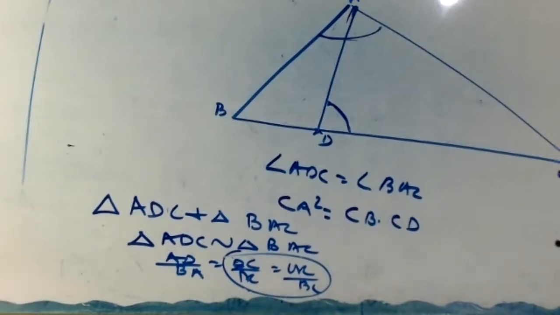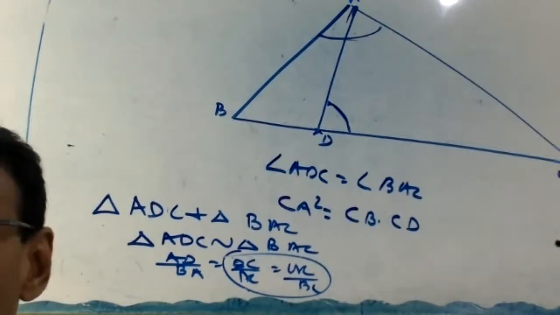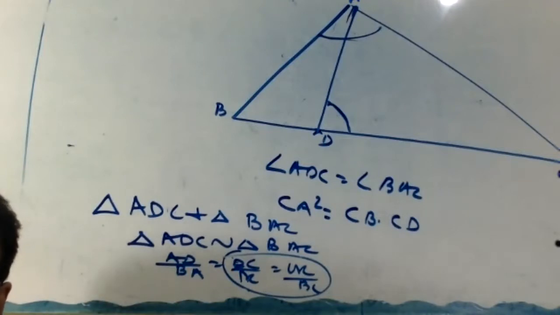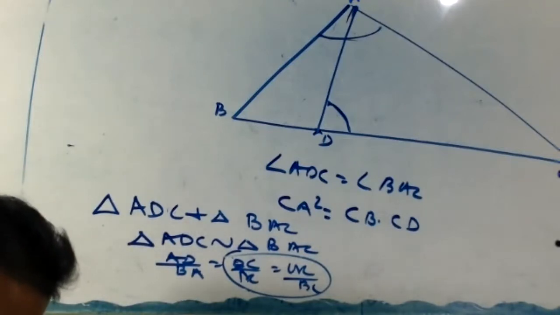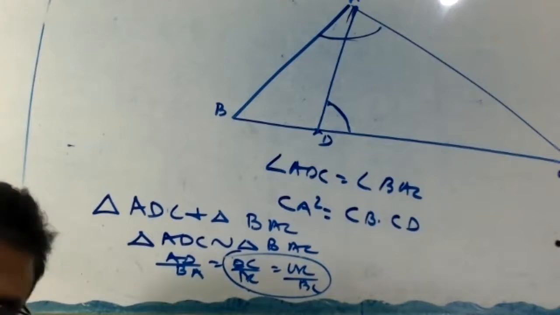Therefore, triangle ADC similar to triangle BAC. Okay, finish now.